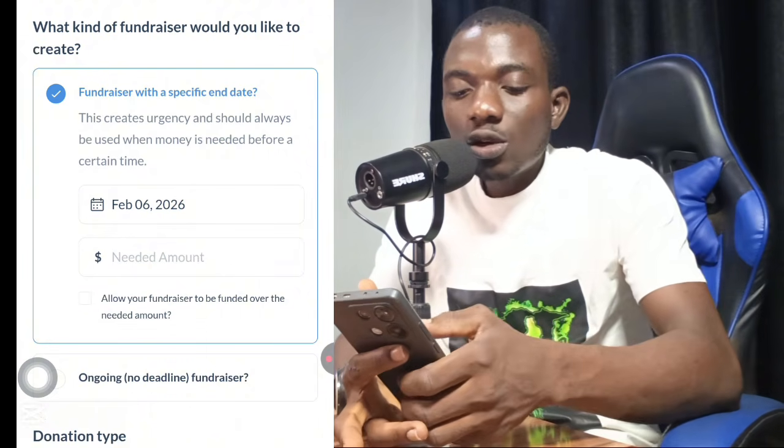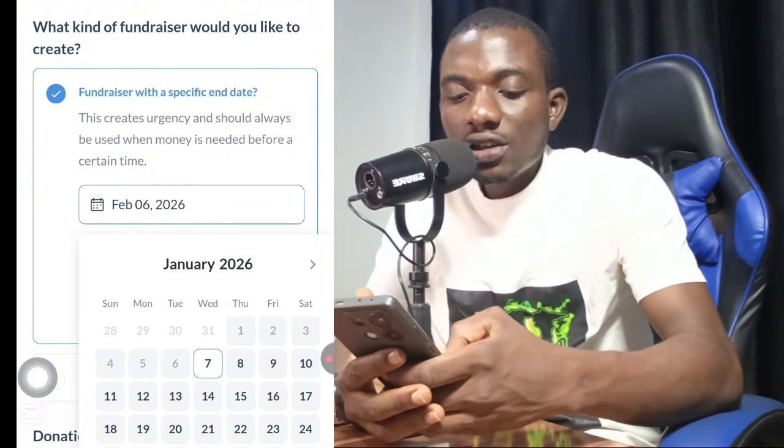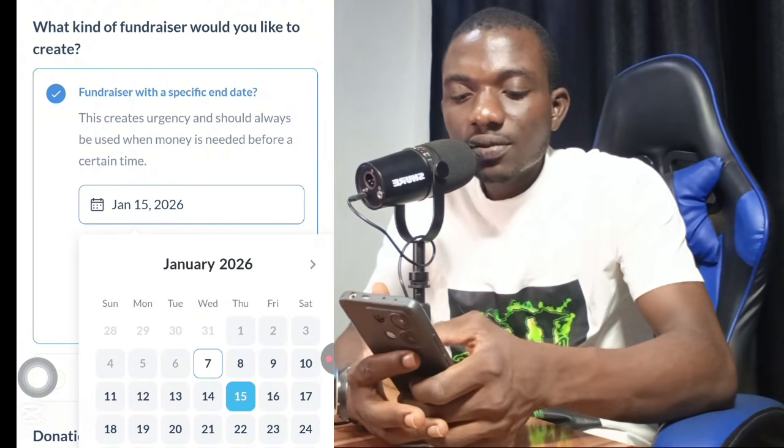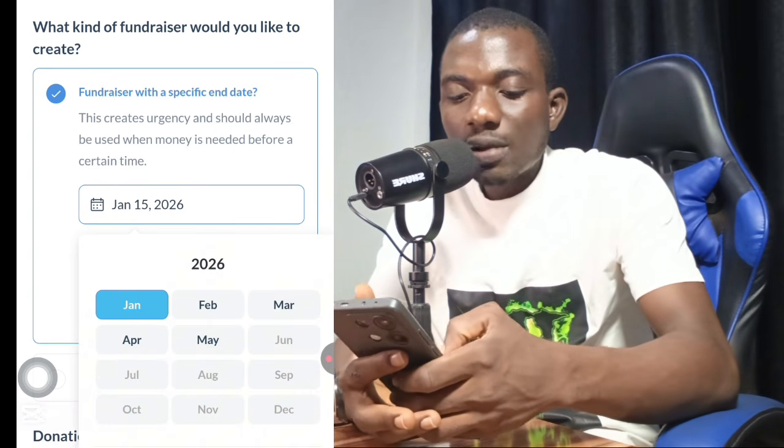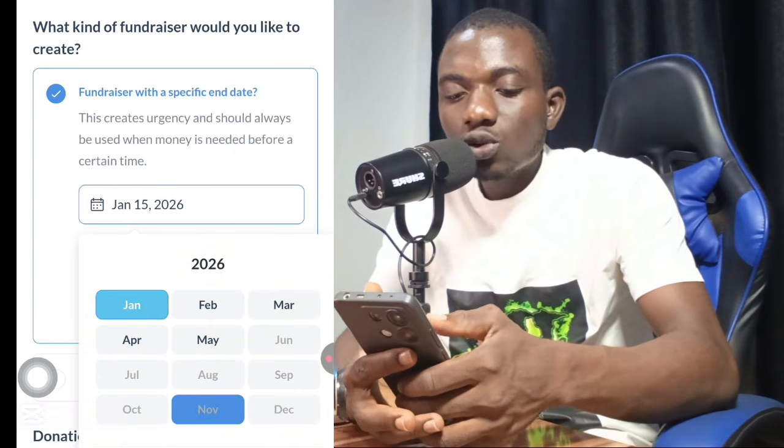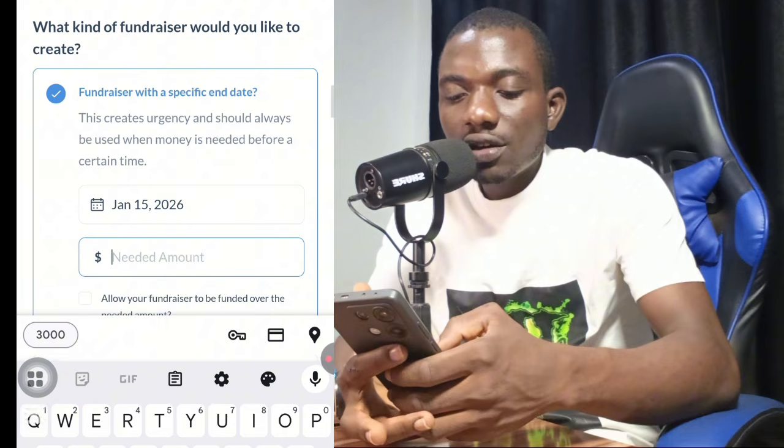When is the deadline? You are going to put the deadline right here. Let's say I select the date right here. Okay, when do I want it to expire? I will choose the month when I want it to expire. Okay, I click on save.